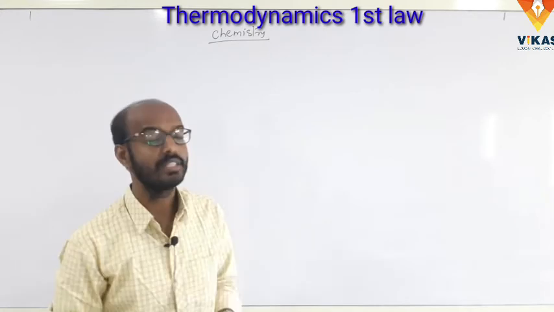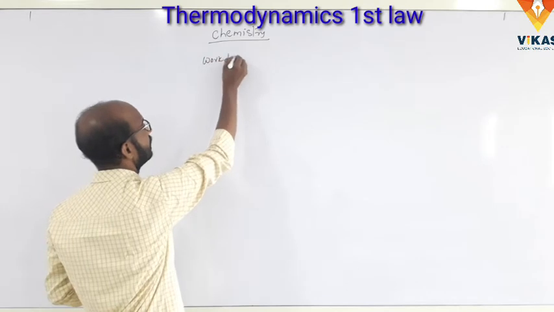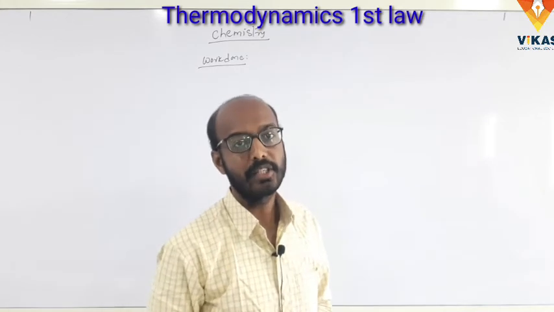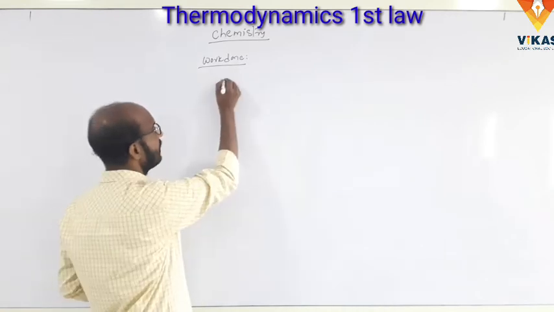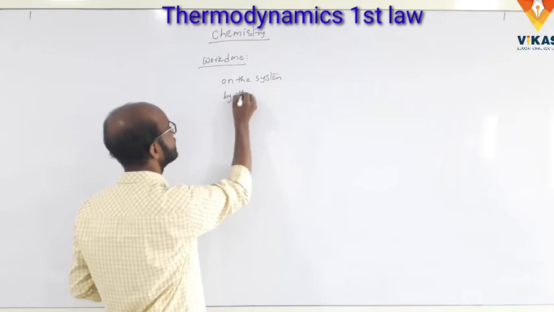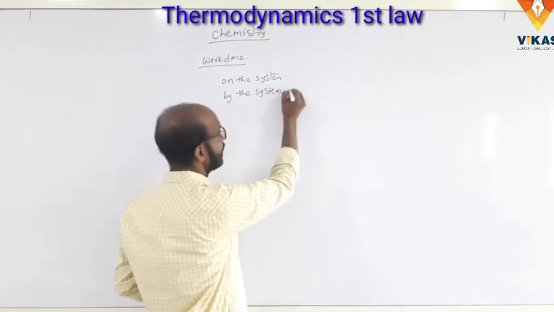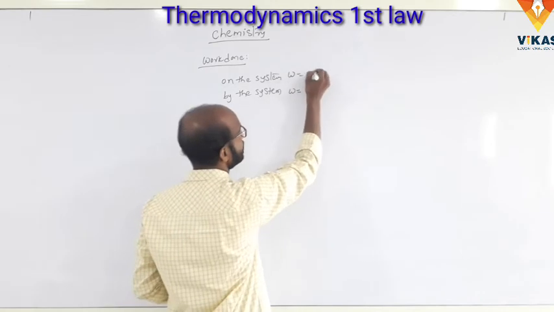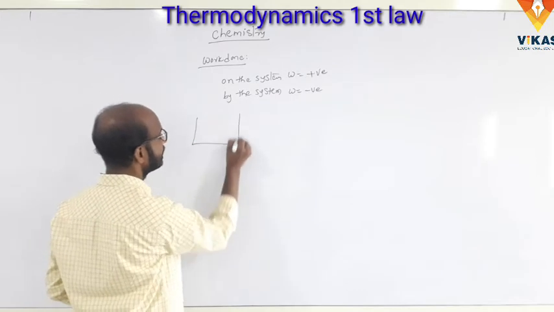Last class I discussed in chemistry work done on the system and by the system, and explained about expansion and compression. Work done by the system, W is equal to negative, and work done on the system, W is equal to positive. Okay, this is the last class, and I also explained about expansion and compression.